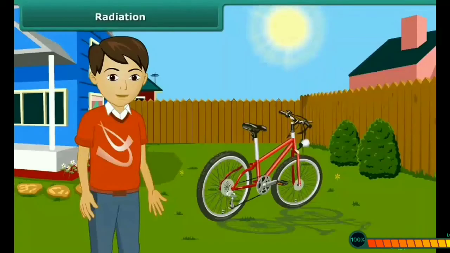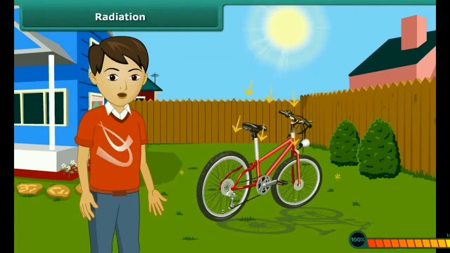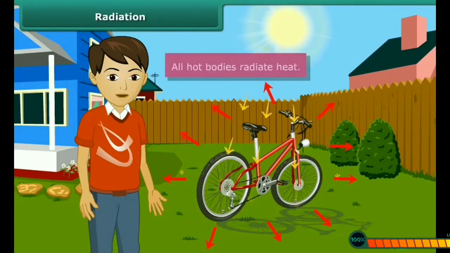There is also a third way by which heat is transferred from a hotter body to a cooler body. And most importantly, this kind of heat transfer doesn't need any medium between the two bodies. All hot objects radiate heat to the surroundings.